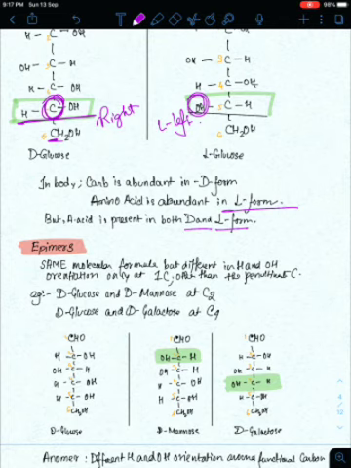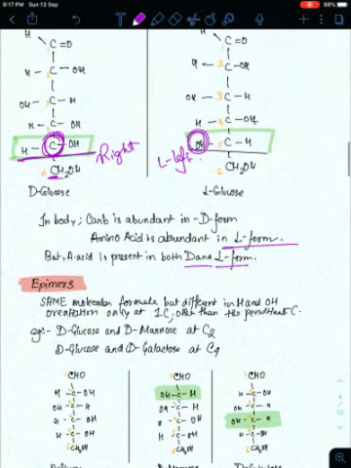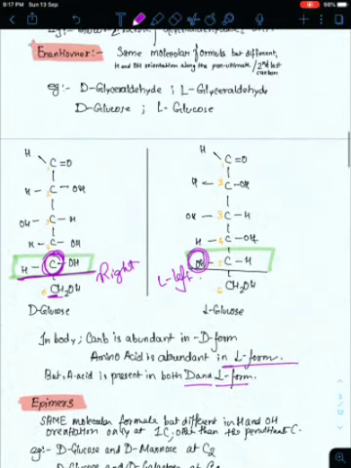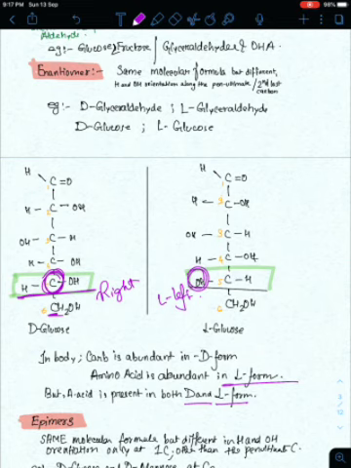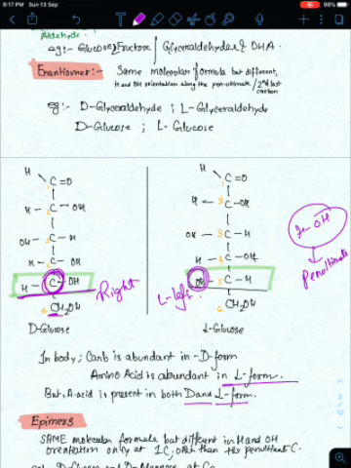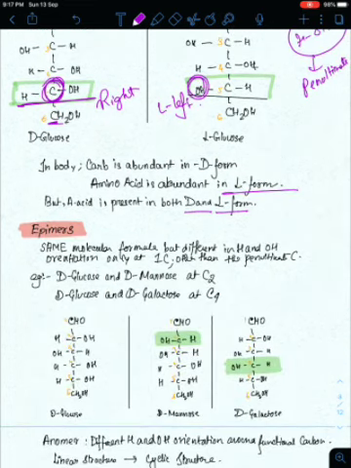Now epimer, another type of structural isomerism. In this we also have the same molecular formula but different H and OH orientation, hydrogen and hydroxyl orientation, only at one carbon other than the penultimate carbon. So what is the main difference between epimer and enantiomer? Enantiomers have a difference in the H and OH group in the penultimate carbon. But in epimers the difference can be in any carbon other than the penultimate carbon.